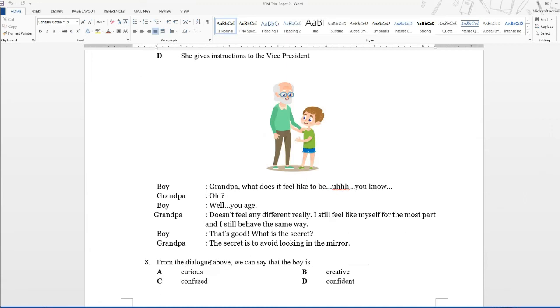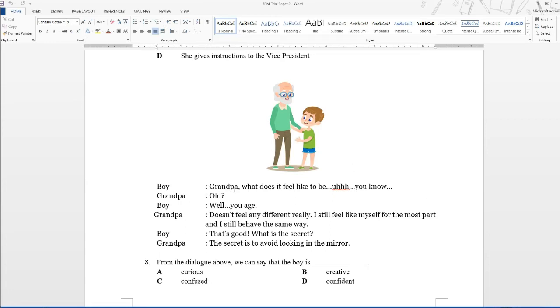Alright, question 8. From the dialogue above, we can say that the boy is A, curious, ingin tahu, B, creative, C, confused, D, confident. Let's look at the text.